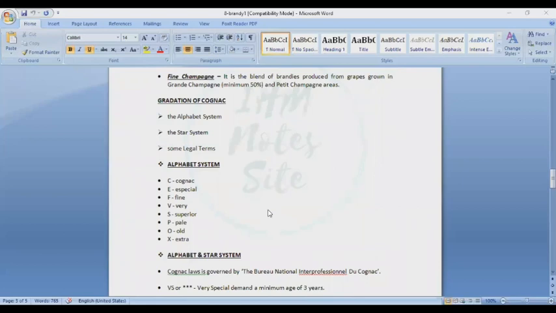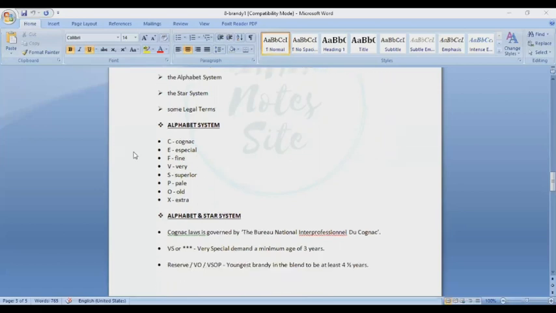Gradation of cognac is the alphabet system, the star system, and some legal system also. The alphabet system is called C for cognac, E for special, F for fine, V for very, S for superior, P for pale, O for old, X for extra. Right? So these are the alphabet system.